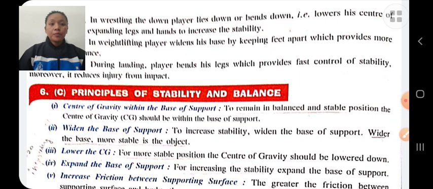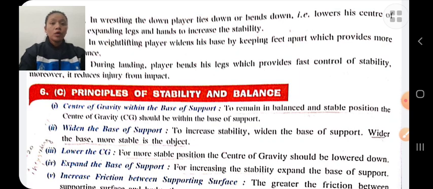If you are pushing or pulling close to the base of support, in that condition there will be more stability. Proper catching technique.